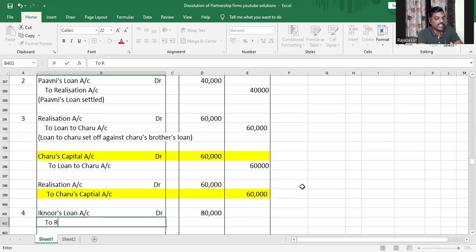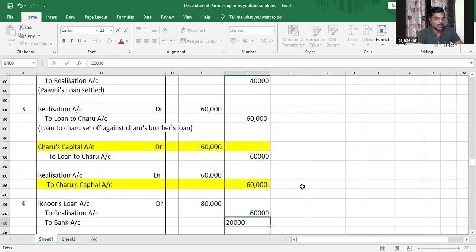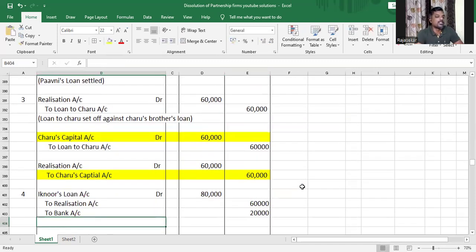She's taking machinery for 60,000 as part payment. Am I right? So to realization account, 60,000. The remaining 20,000 is paid through bank, which has been kept silent. So to bank account, 20,000. Understood or not, my dear children?